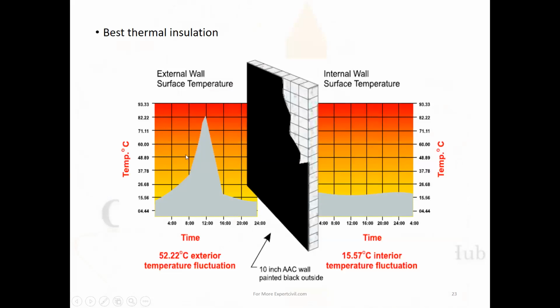Thermal insulation. See, time is on the x-axis, temperature is on the y-axis. External wall temperature, you can see 52.22 degree exterior temperature fluctuation, and 15.57% temperature fluctuation in the internal wall.